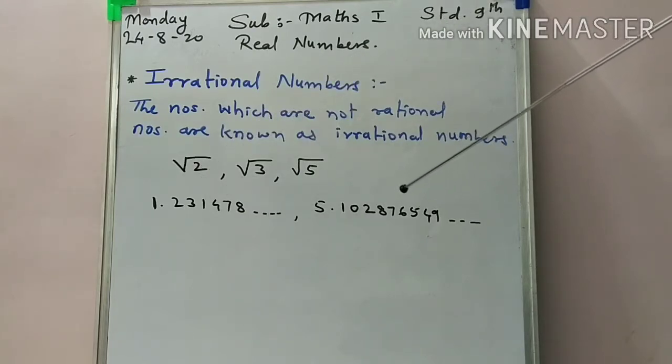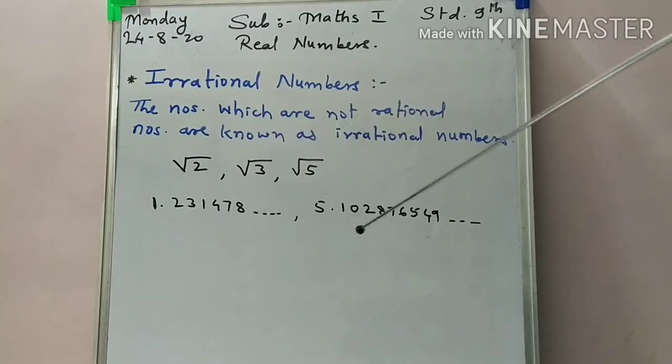Getting this, students? The square roots of numbers that are not perfect squares. 4 is a perfect square number because square root of 4 is 2. Okay, 9 is a perfect square number, square root of 9 is 3. But for numbers like root 2, root 3, root 5, as we find the square root of these numbers, they are non-terminating, non-recurring. These numbers are known as irrational numbers. Okay, understood?